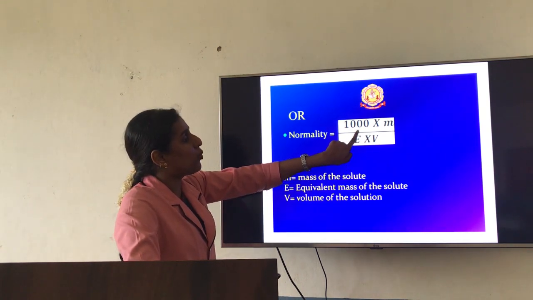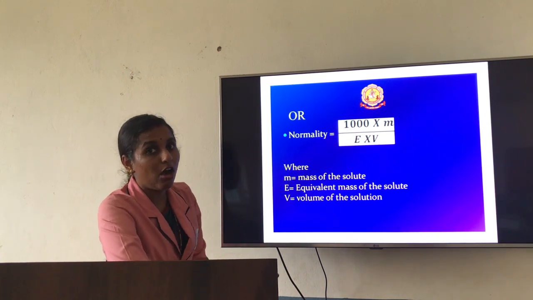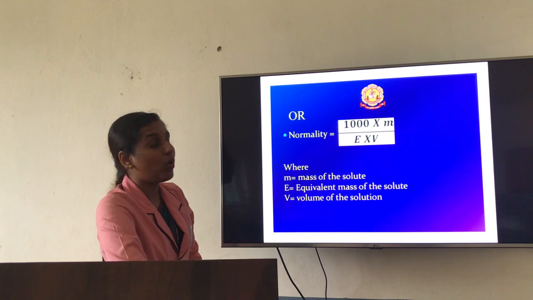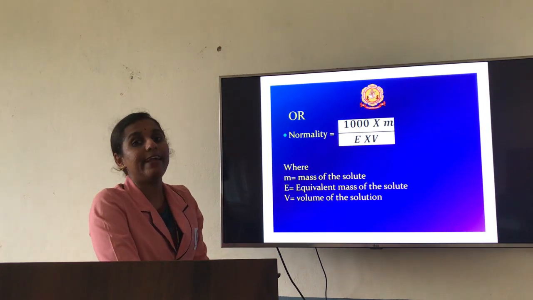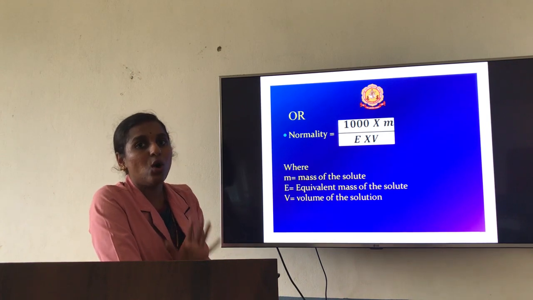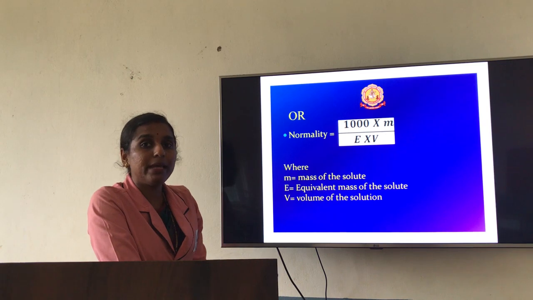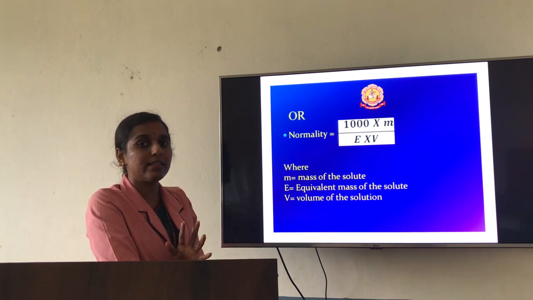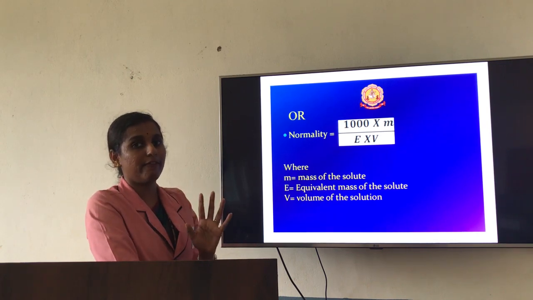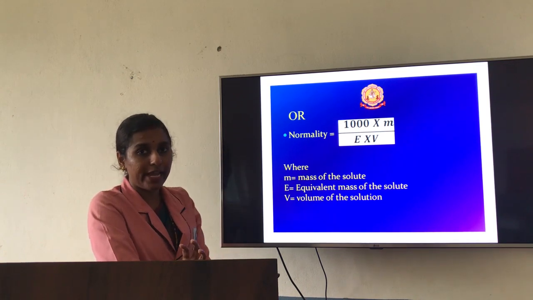The equivalent weight of a substance will either be given or you are supposed to find it. What is the formula for E? The equivalent weight E is equal to molar mass by N. What is meant by molar mass? Molar mass is nothing but the molecular mass. Whichever molecule you take, you are going to find the mass of that molecule.